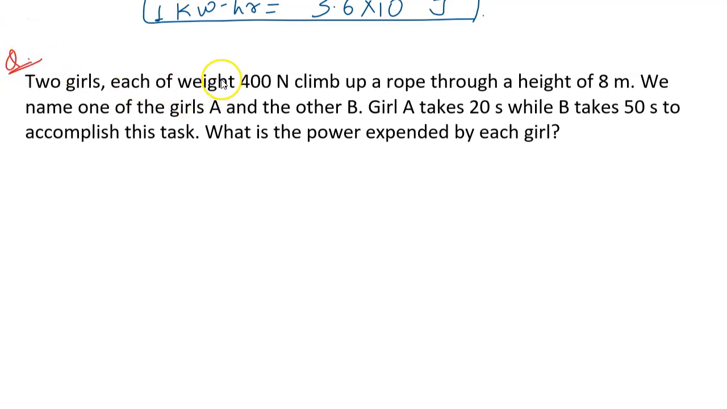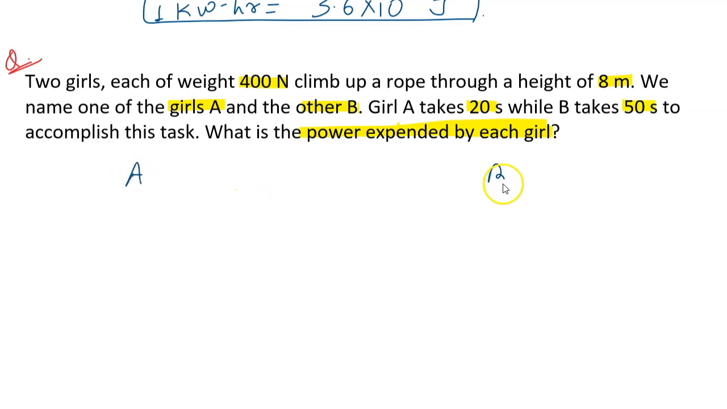Two girls, each of weight 400 newtons, climb up a rope through a height of 8 meters. We name one of the girls A and the other B. Girl A takes 20 seconds while B takes 50 seconds to accomplish this task. What is the power expended by each girl? That we have to find out.